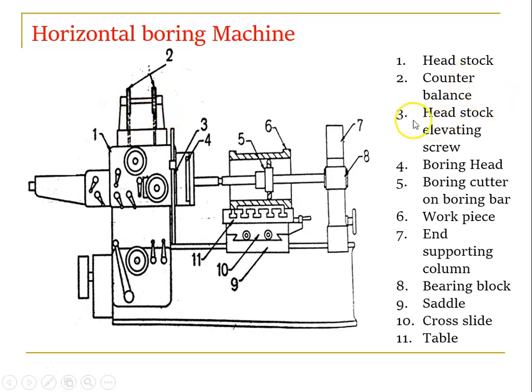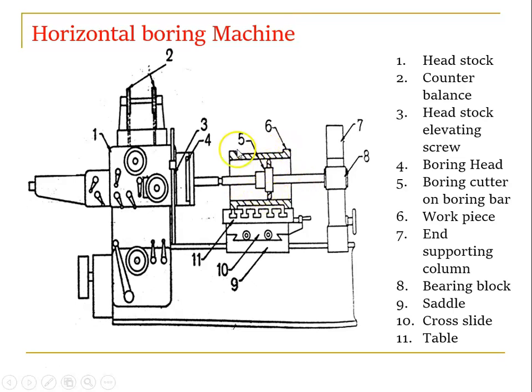The three is a headstock elevating screw, right? So this part is a headstock elevating screw. With the help of headstock elevating screw, the headstock will move, right? So 4 is the boring head, and then we have a boring cutter and boring bar, right? So we have a boring cutter. இதான் boring cutter, இது boring bar. Boring bar la boring cutter count pannirkom.